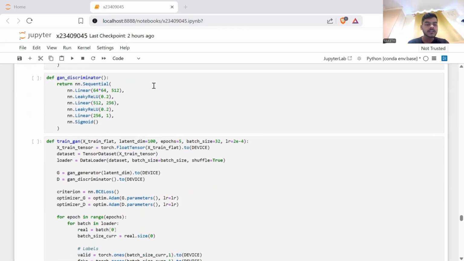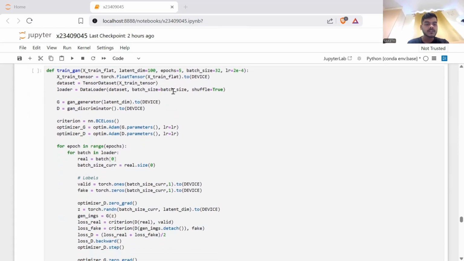The GAN discriminator function defines the discriminator network for a generative adversarial network, designed to differentiate between real images and those generated by the generator. It takes an image of 64 by 64 as input. The first linear layer reduces this high dimensional input to 512 units, beginning the process of extracting features that help identify authenticity.